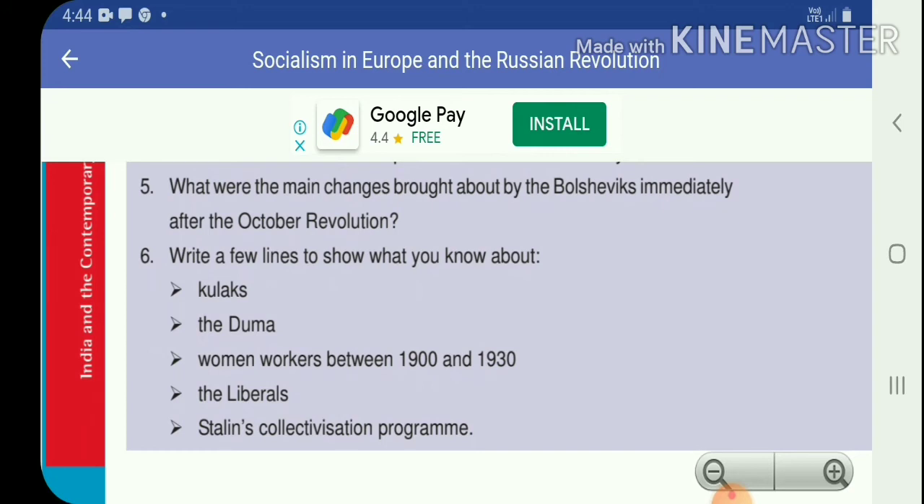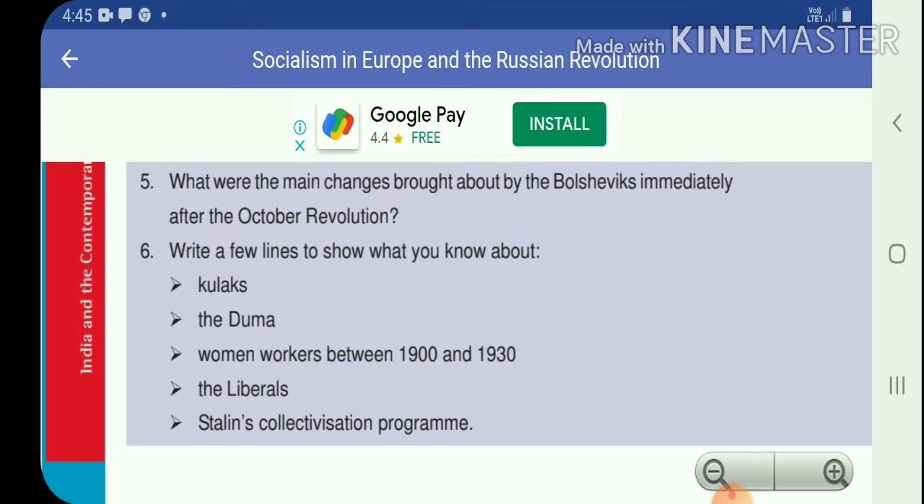The assembly rejected the Bolshevik measures and Lenin dismissed the assembly. Eighth point, the Russian Congress of Soviets became the parliament of the country. Russia became a one-party state. Ninth point, trade unions were kept under party control. The secret police punished anyone who criticized the Bolsheviks.